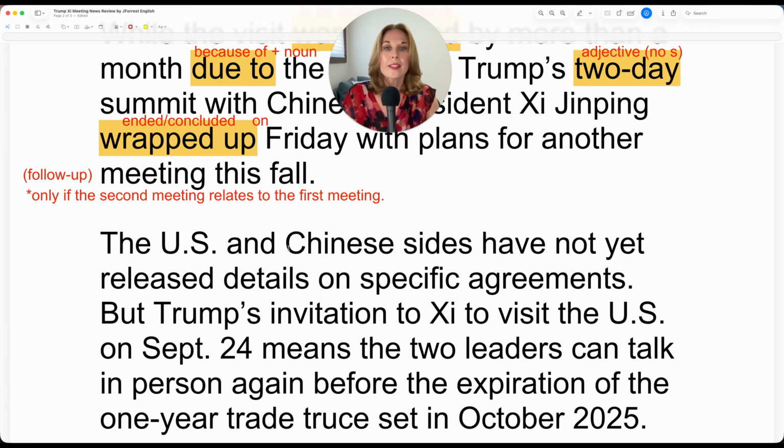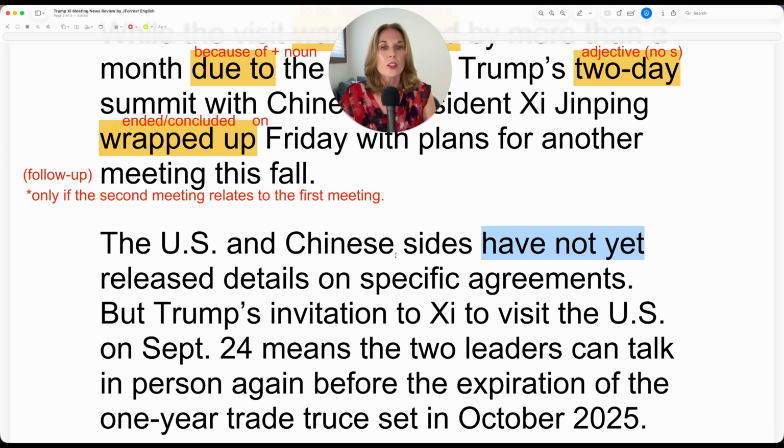So the US and Chinese sides, plural, because both of them combined, sides, have not yet released details. Now, the present perfect suggests that these details may be released in the future, because in this case, the present perfect is being used for an action with an unfinished time reference. So it implies that it's still possible for these details to be released in the future. If that were not the case, then it would be the past simple.